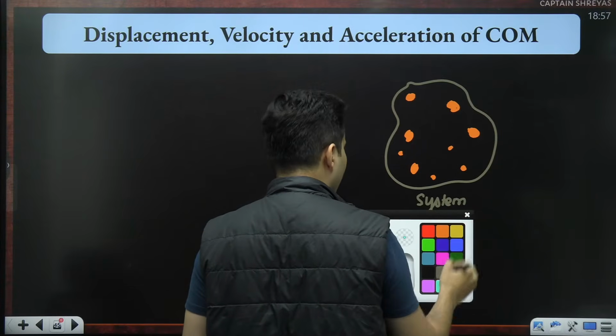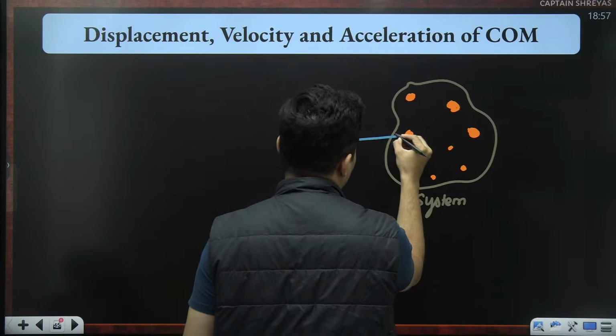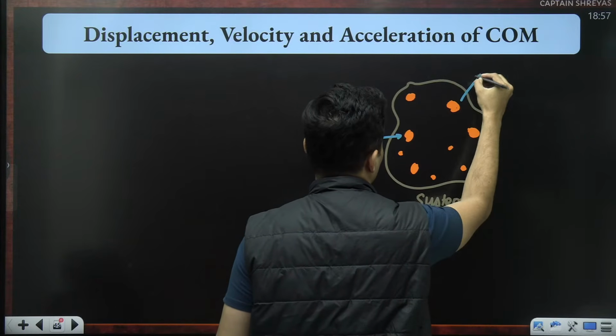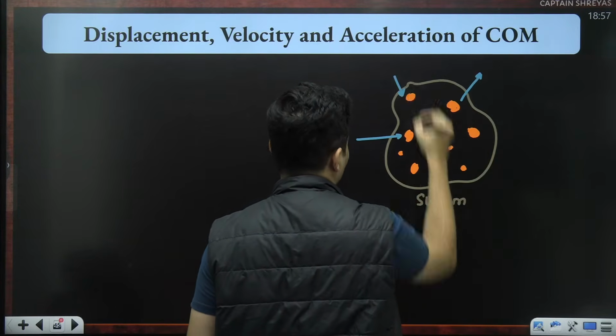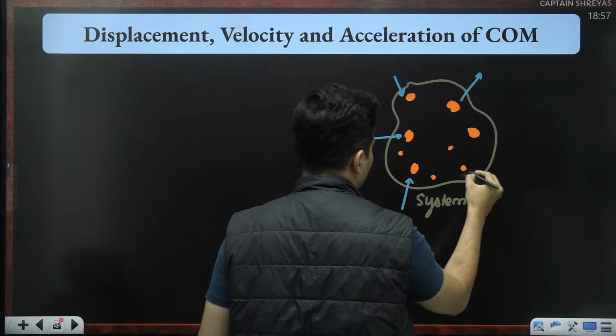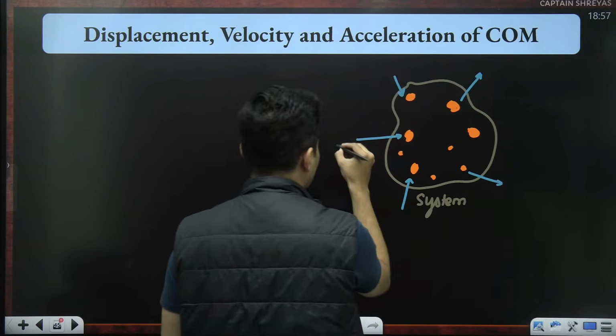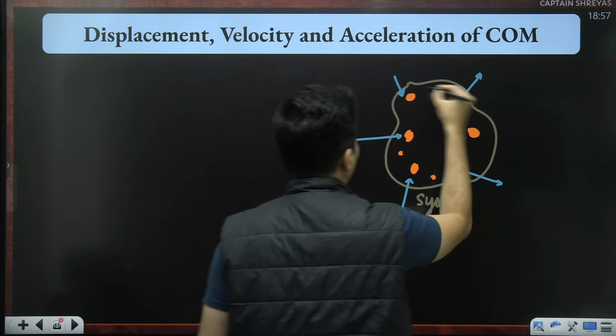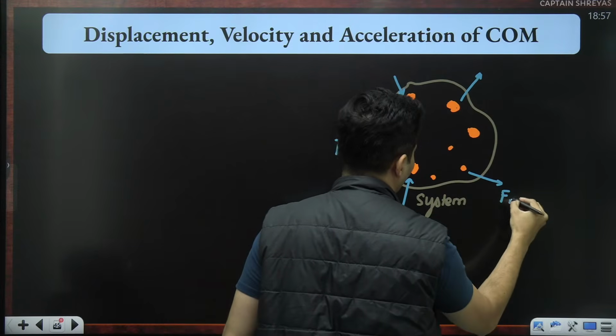On this system, there could be some external forces, basically F1, F2, F3, like that up to Fn.